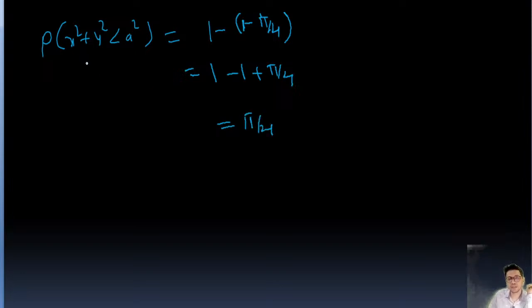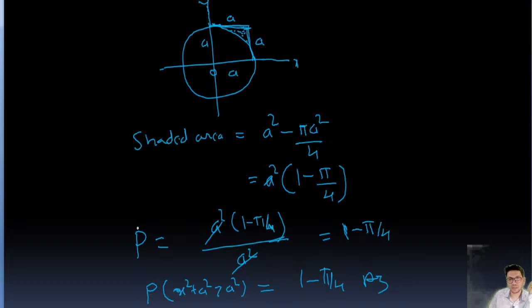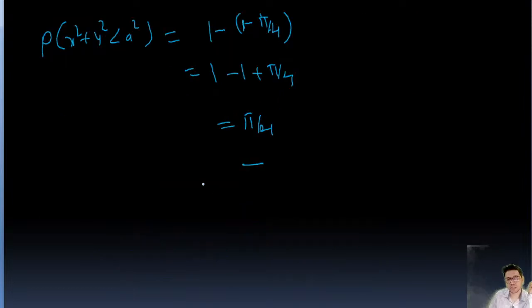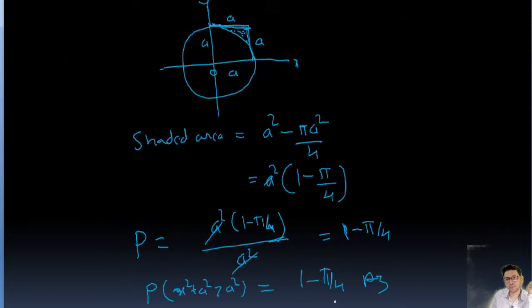The probability that x square plus y square is less than a square is pi by 4, and the probability that x square plus y square is greater than a square is 1 minus pi by 4. I hope, guys, you have understood it.